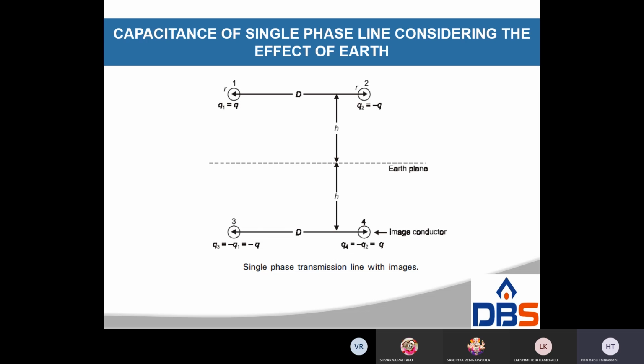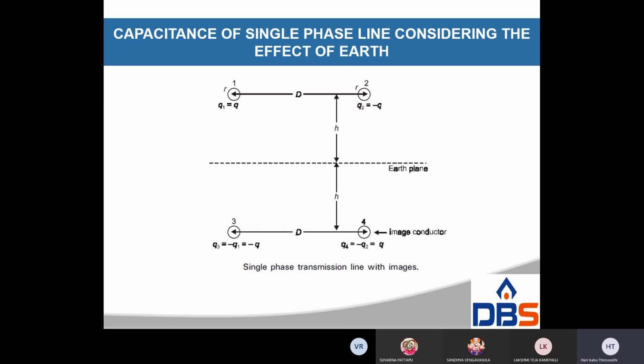Each conductor has the same radius, small r meters. Spacing between the two conductors is capital D meters, and the height above the ground is h meters, measured to the center of the conductor. Above the earth h meters, below the earth is also h meters.